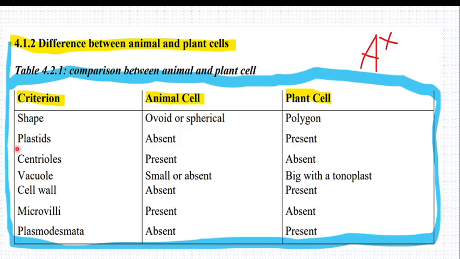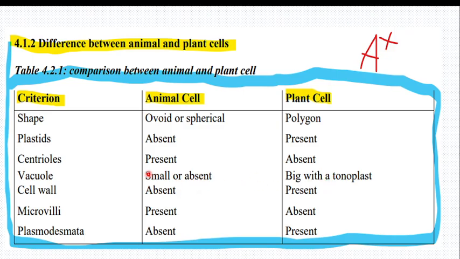When you come to plastid, plastid is the same as chloroplast. Chloroplast is absent in animal cells. Chloroplast is for photosynthesis. Animals do not do photosynthesis, but in plant cells, plastid or chloroplast is present. Centriole is for cell division, the formation of spindle fibers. The function of centriole is formation of spindle fibers; it is present in animal cells but absent in plant cells. Vacuole in the animal cell is absent but here it is present.